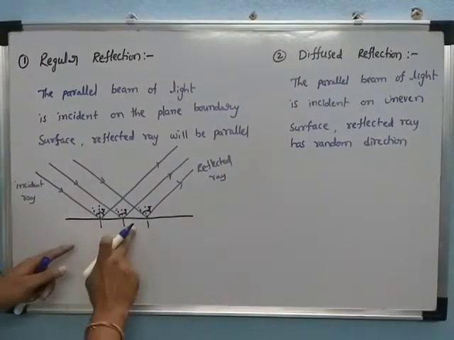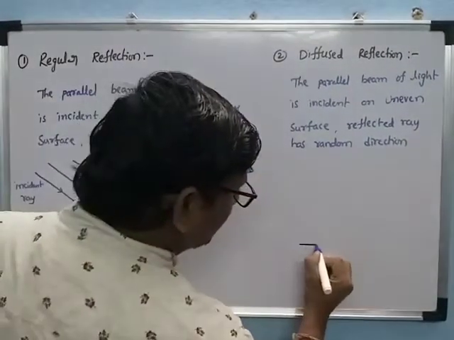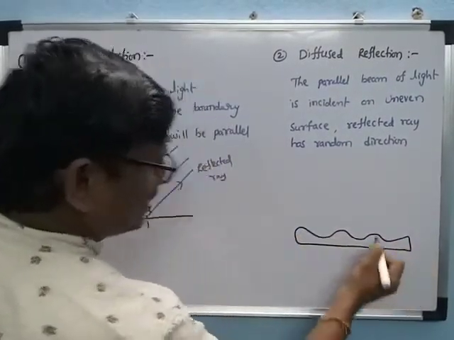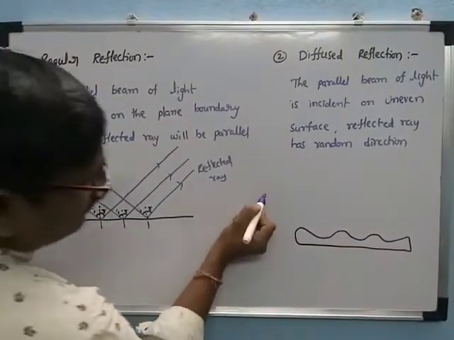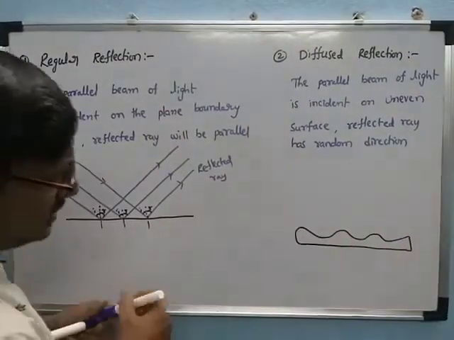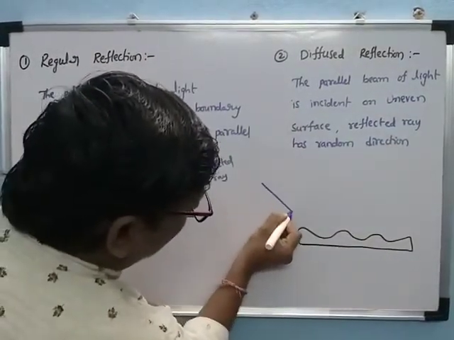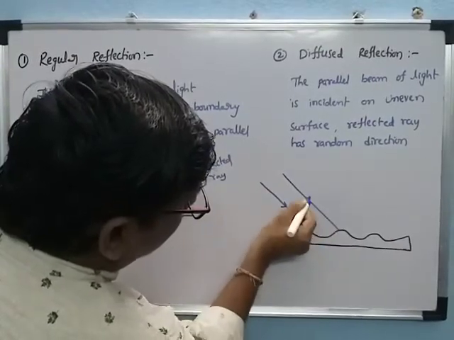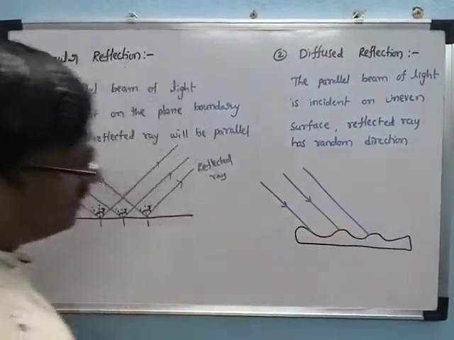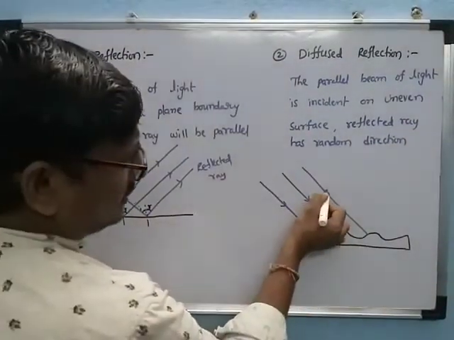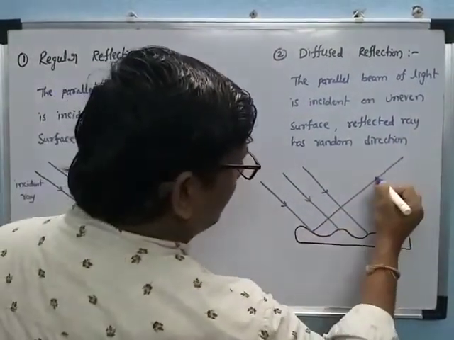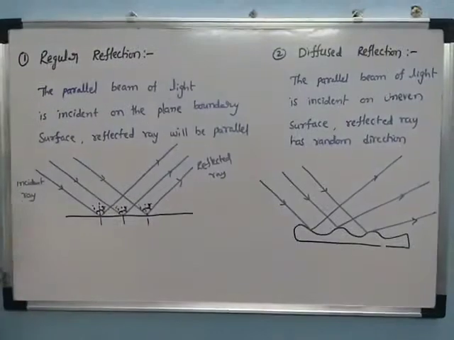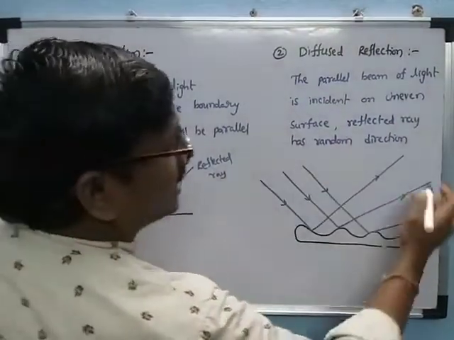Here this is a plane. Now we take the uneven surface, which looks like this. Now the incident rays are incident on this uneven surface. One can be incident here, another one here, and the third one here. This is the direction, and these will be the reflected rays. One is moving in this direction, another one in this direction, and another in this direction. That is called random direction. These are the reflected rays.